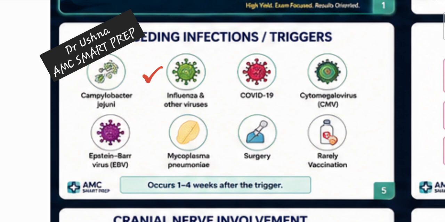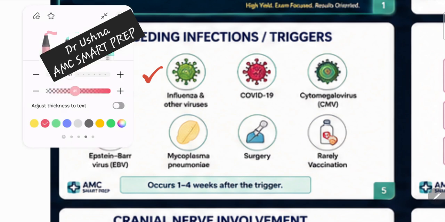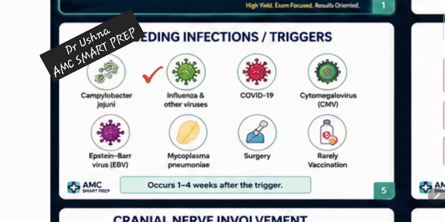Okay, so all these are trigger factors for your GBS. And the very important thing is, you should be familiar with the time frame. That is very important, what is basically your time frame for GBS. It occurs 1 to 4 weeks after the trigger. So you are going to have some infection related to your GI, related to your respiratory portion, and after 1 to 4 weeks you are going to have neurological symptoms. Okay, so after infection you are going to have neurological symptoms. That is a very important clue for your GBS.